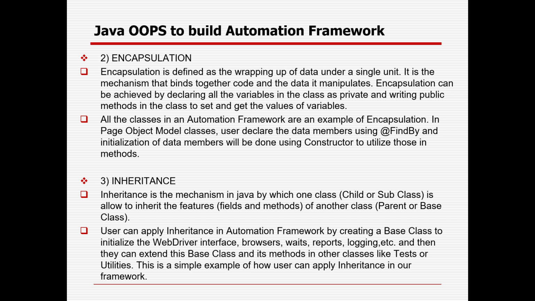User can apply inheritance in automation framework by creating a base class. So in the real-time framework, when you are using the page object model or the page factory model, you will be creating a base class where you can define all your important aspects, like how you capture the screenshot and what listeners you need to use. After that, for every page you will be creating a page class with all the methods and variables, and every page class will extend that base class. So that is the way you establish the parent-child mechanism.